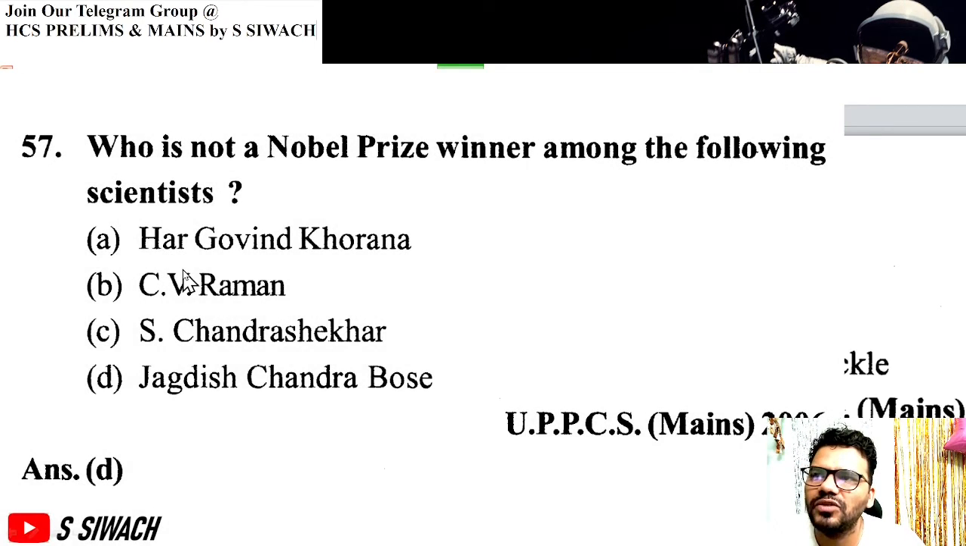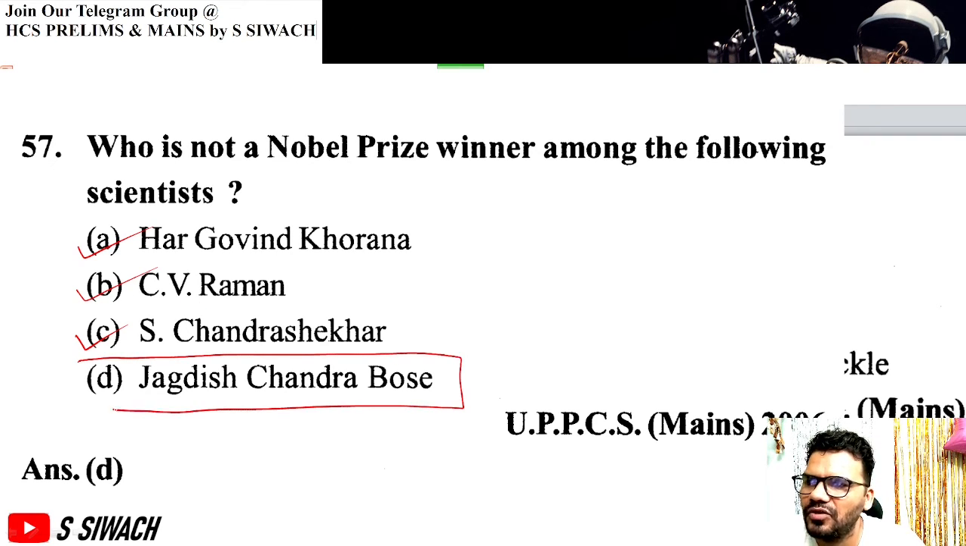Next question, who is not a Nobel Prize winner among the following scientists? Hargobind Khorana, he has received the Nobel Prize. C.V. Raman for the Raman effect of scattering. S. Chandrasekhar for the Chandrasekhar limit. Jagdish Chandra Bose, he did not receive a Nobel Prize. So, he is not a Nobel Prize recipient. Answer is D.